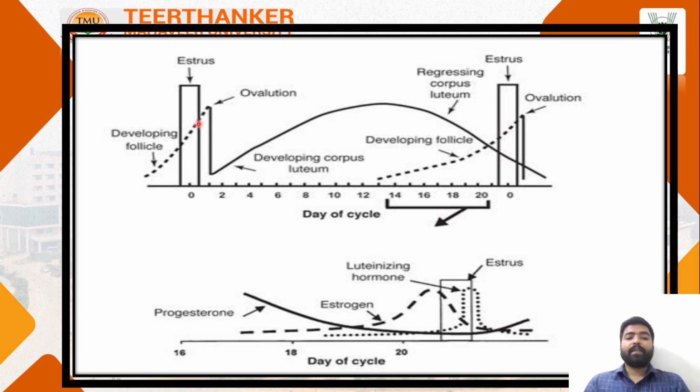Here it is depicted in the form of hormonal change in a graph. First is the release of progesterone hormone, then estrogen hormone, luteinizing hormone, and then the stress cycle.